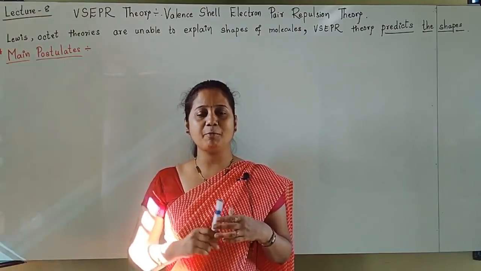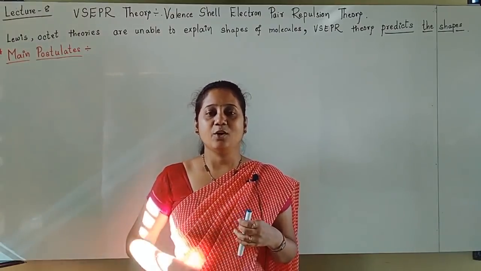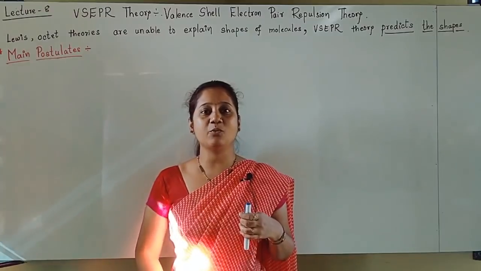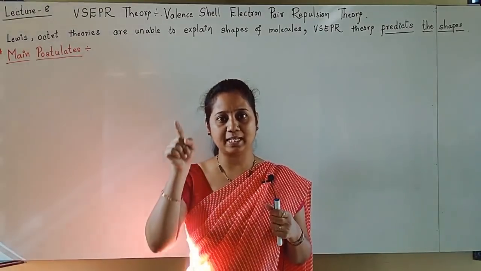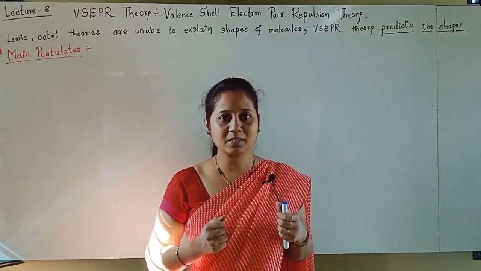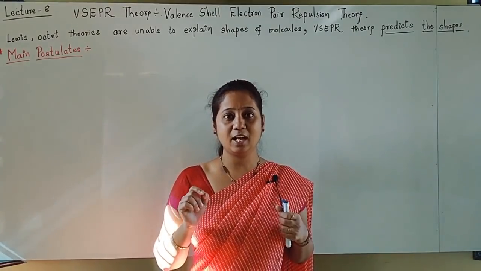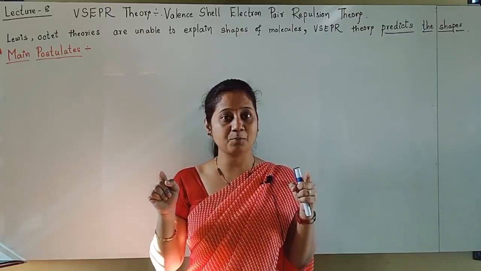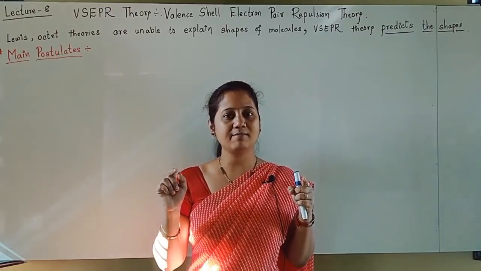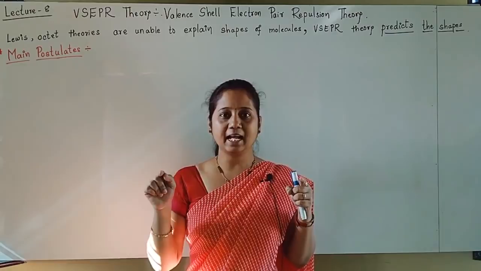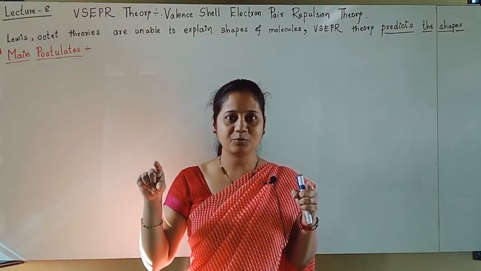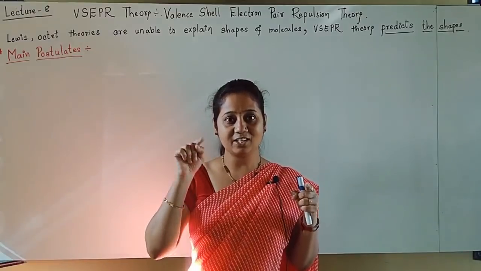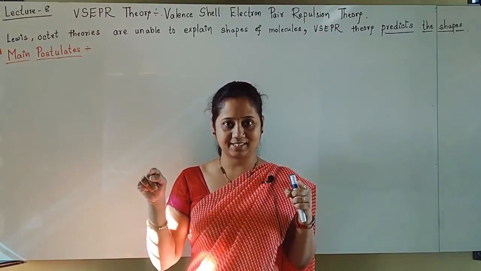So what is the long form of VSEPR theory, students? VSEPR means valence shell electron pair repulsion theory. Of course you know that there is a valence shell. What is the meaning of valence shell? The outermost orbit is called the valence shell. In that outermost orbit, electron pairs are present. Those are valence shell electron pairs.